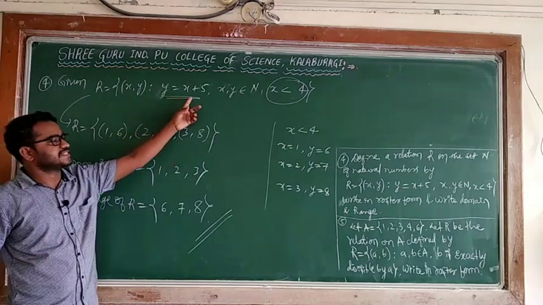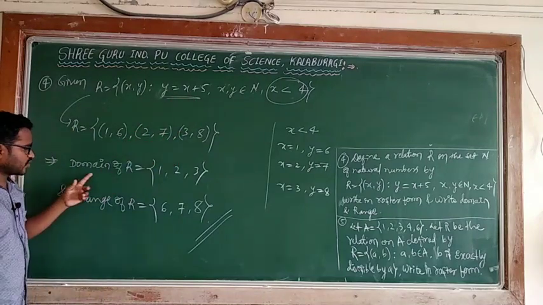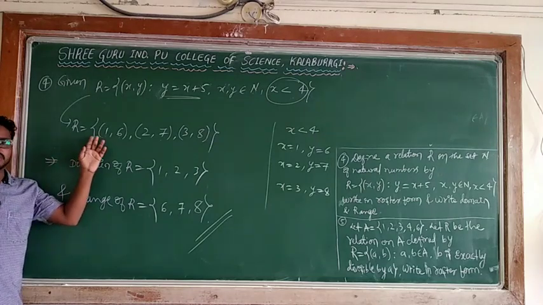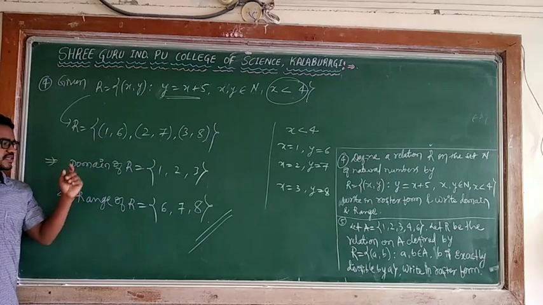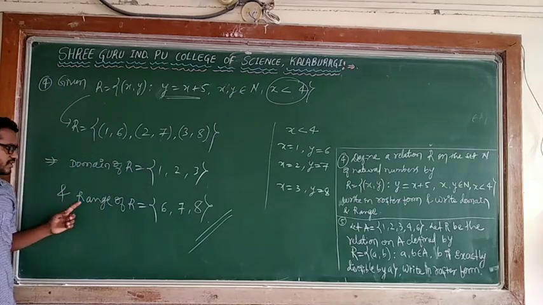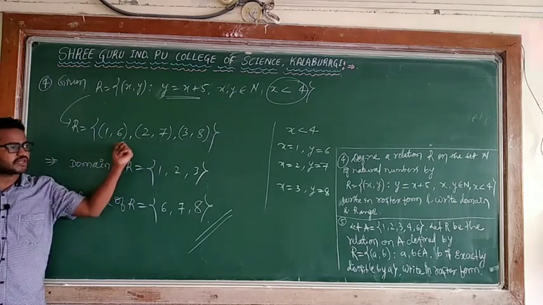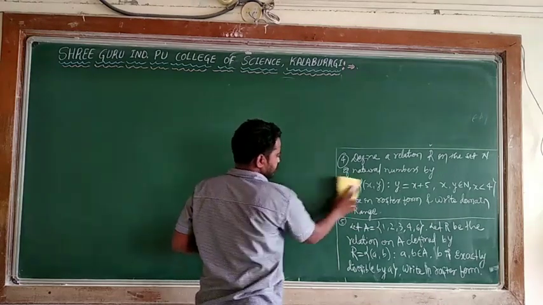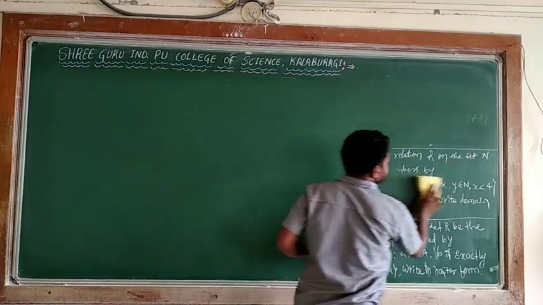According to this, when x is 1, y is 6; 2, 7; 3, 8, because of this relation. This is the main thing: corresponding domain, corresponding range. Domain is always the first elements of the ordered pairs in the given relation, and range is the second elements. Okay, copy this. So the fourth one is complete, I will remove it.